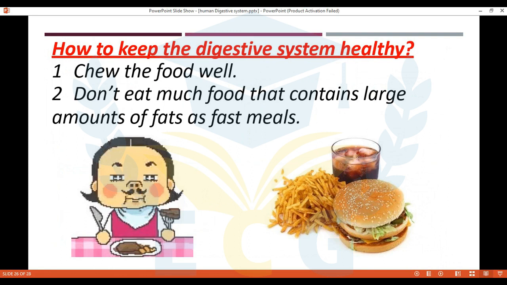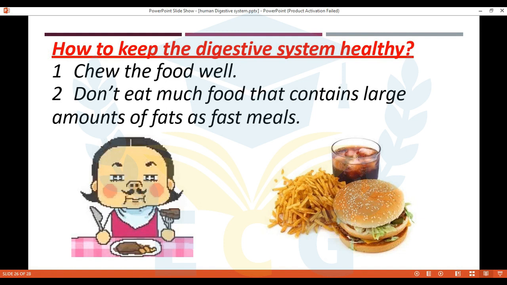How to keep this system healthy? We should keep it healthy. How? We should chew the food very well. So when you chew the food very well, you will cut the food into small pieces that your body can digest easily. Number 2, don't eat much food that contains a large amount of fats.